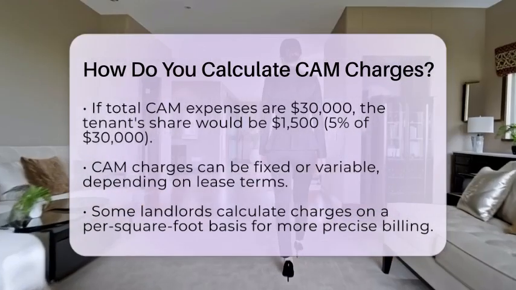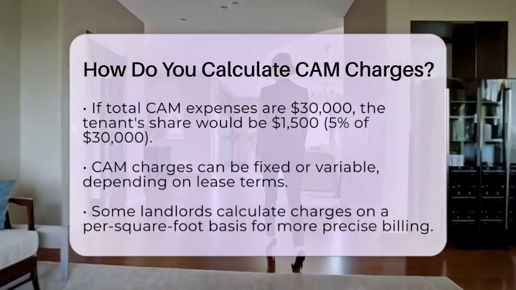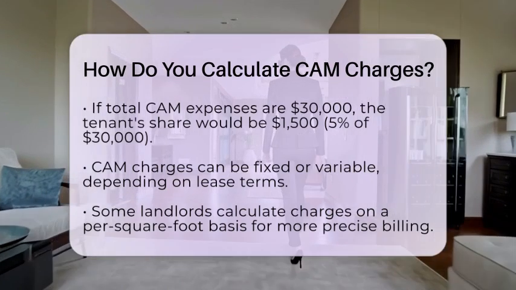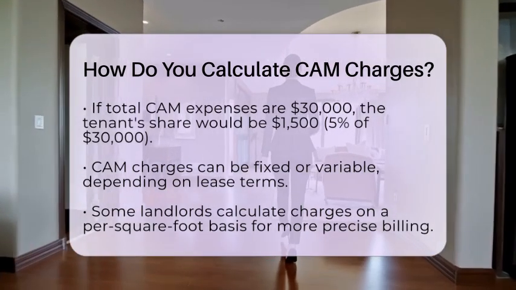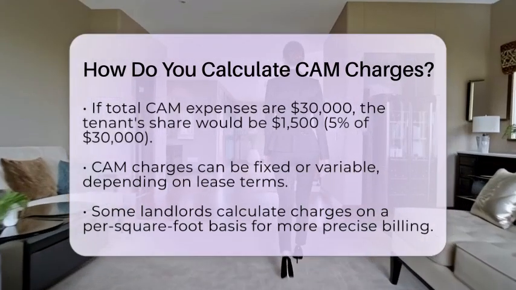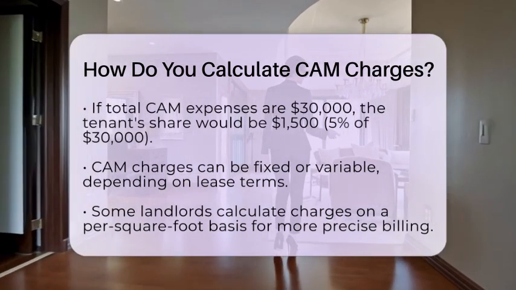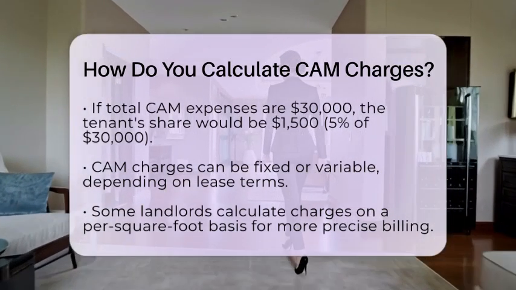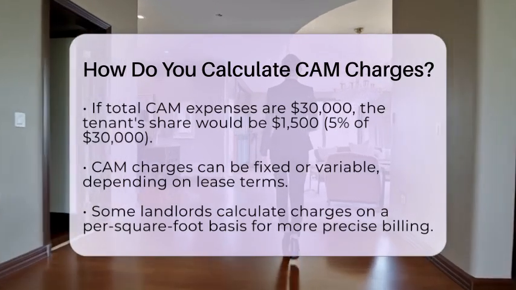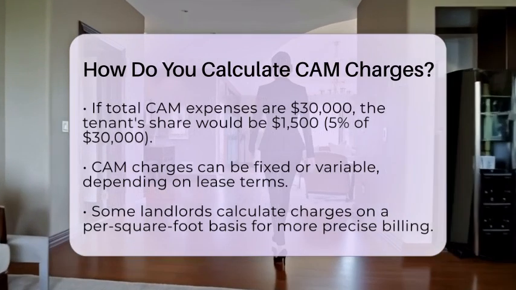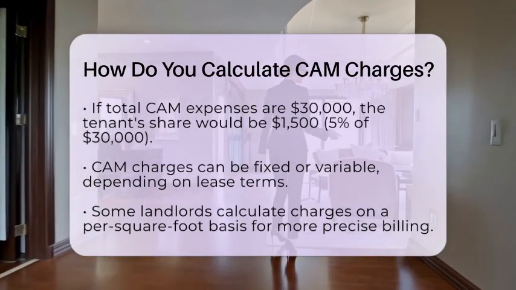It's important to note that common area maintenance charges can be calculated as either a fixed fee or a variable fee, depending on the lease terms. Some landlords may also calculate these charges on a per square foot basis. They do this by dividing the total common area maintenance expenses by the total rentable square footage to find a cost per square foot, and then multiplying that by the tenant's leased area.